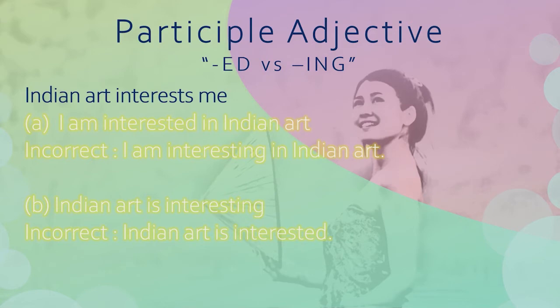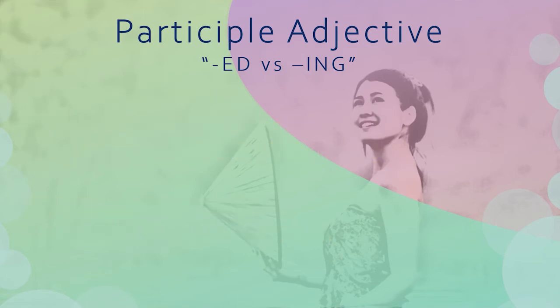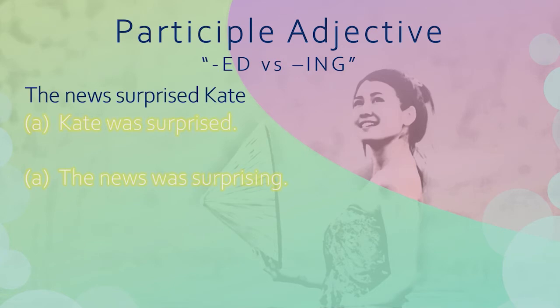In this sentence, the present participle describes the cause of the feeling, the cause of the interest. That is Indian art. Next, in sentence C, surprised describes how Kate feels. The past participle carries a passive meaning. Kate was surprised by the news.